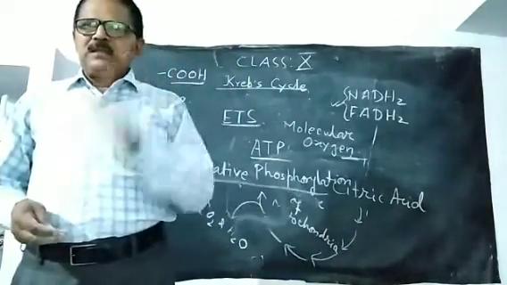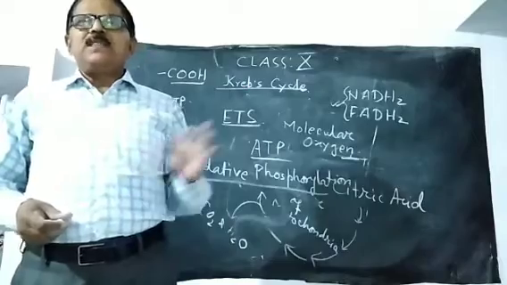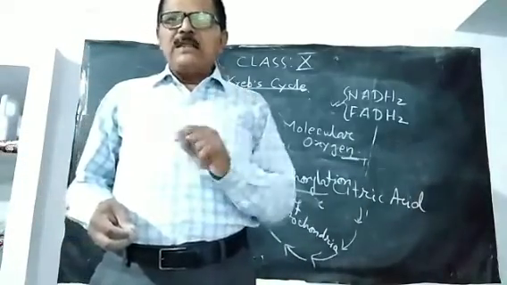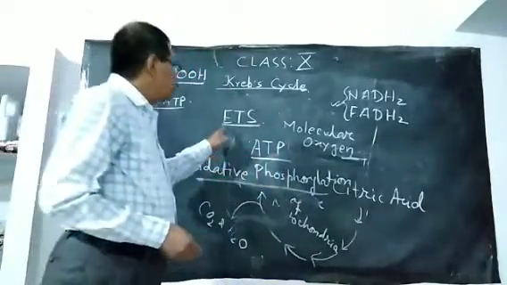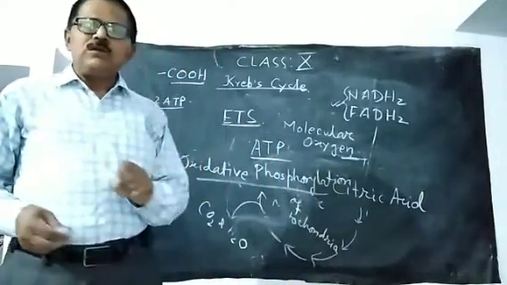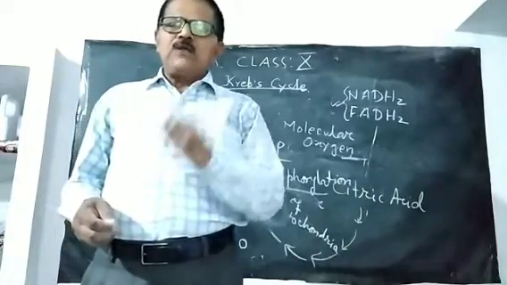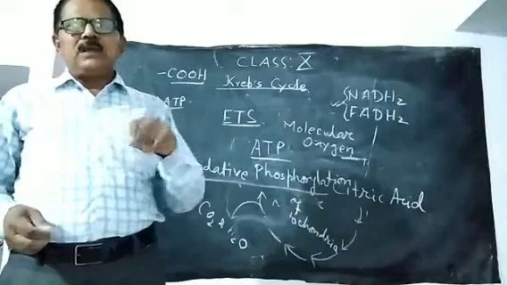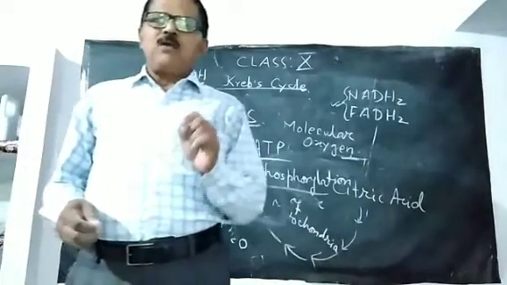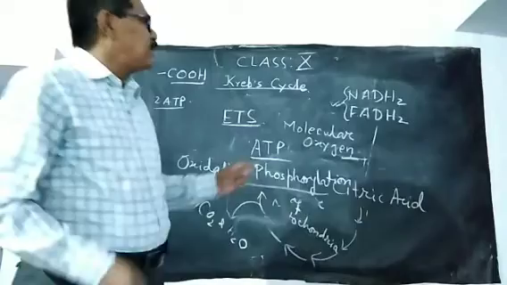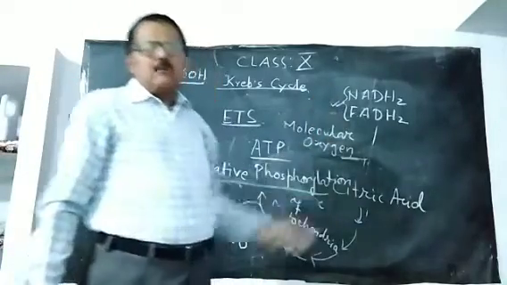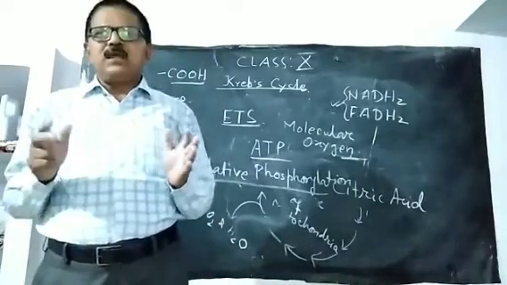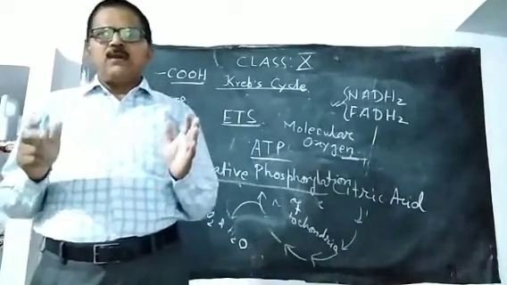At the end, the electron transport system is also included in aerobic respiration, because this system helps in liberation of energy in the form of ATP by oxidation of these energy rich compounds. So that is the entire mechanism of cellular respiration, or aerobic respiration.